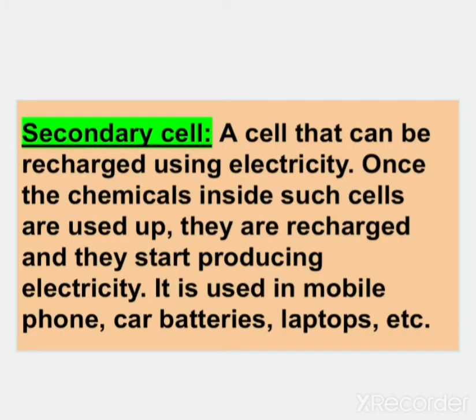Secondary cells can be recharged once their chemical is used up, like our mobile phone batteries, car batteries, laptop batteries, modem, and all these are secondary cells, and they can be recharged once used up.